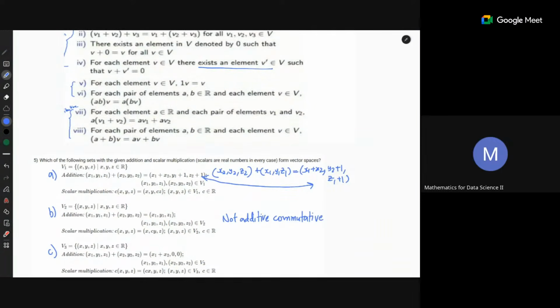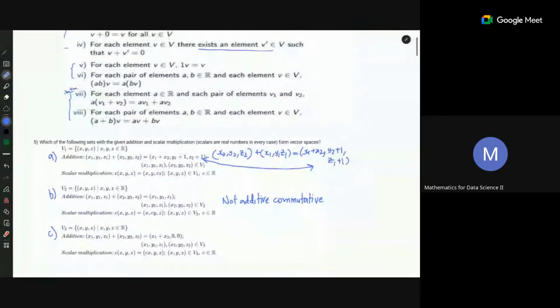Okay. What about the third case? So third one is commutative also. It is associative also. What is the additive identity in third? 0, 0, 0. Right. What is the inverse in third case? x1 is equal to minus x2.